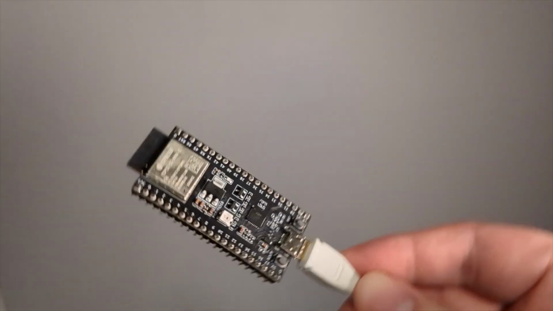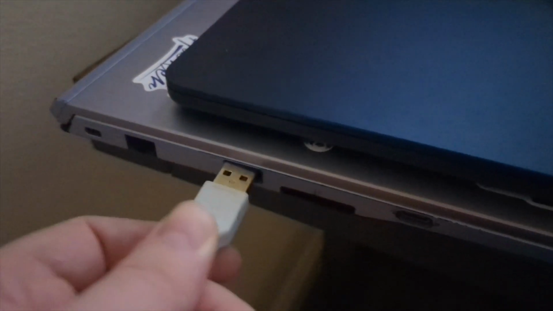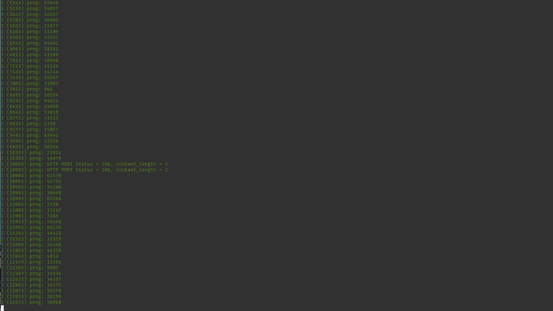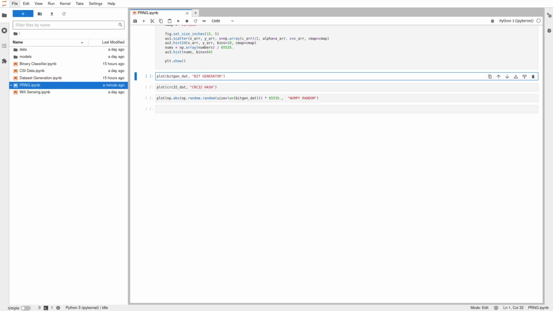Alright, let's implement both of these algorithms and find out which is better. After a brief coding session, I have everything set up, and I can already tell you the second algorithm is very fast. But let's go ahead and generate some random numbers so we can find out for sure which algorithm is better. Okay, it's been running for a few hours. On to the analysis. I've prepared a scatter plot and 2 histograms. Let's go ahead and see what it looks like.